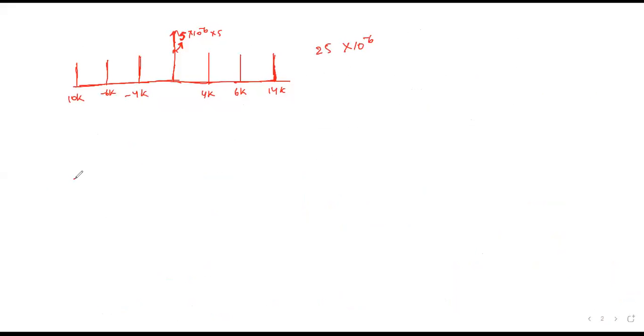The transfer function of the filter can be represented as h of f, with 5K. And what should be the amplitude here? Just wait for a minute.